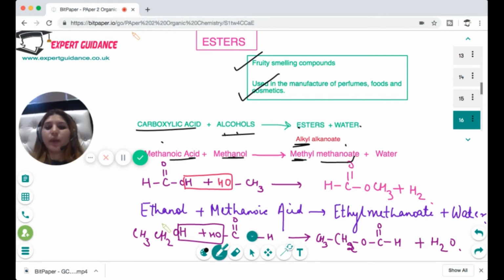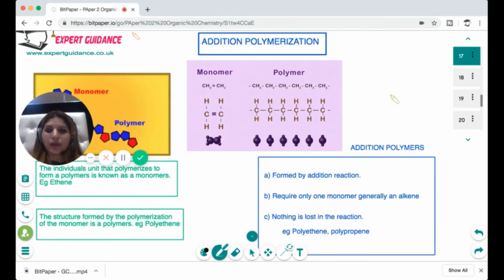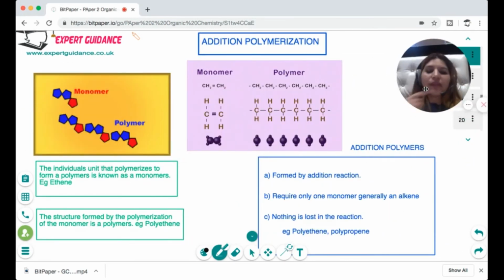In the same way, ethanol plus methanoic acid, the alcohol becomes yl, so that is ethyl, and methanoic acid becomes methanoate, plus water. And to write its reaction, you will write the methanoic acid and methanol facing each other, remove the molecule of water, and whatever is left, join it together. Similarly, ethanol and methanoic acid, join them together, whatever is left, remove the water, that will be your ester. Okay, now we have done the functional groups.